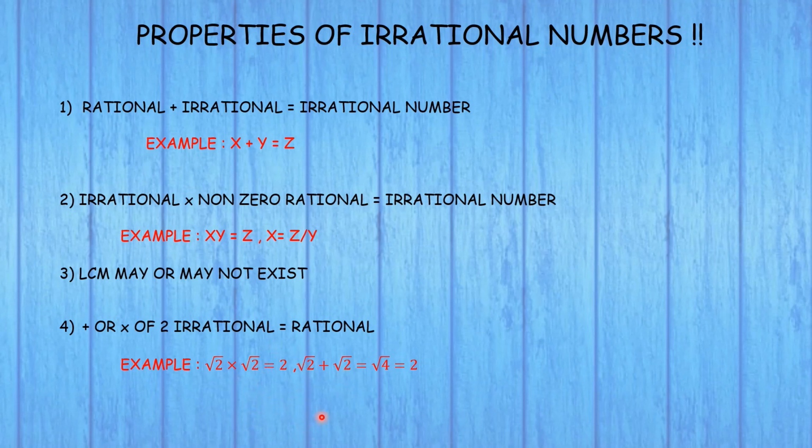In the same fashion, when root 2 is added twice, you get root 4, which, being a perfect square, is the rational number 2. Hope you are clear with the properties of irrational numbers. Now moving forward, let us look at the values of the most famous irrational numbers that exist today.